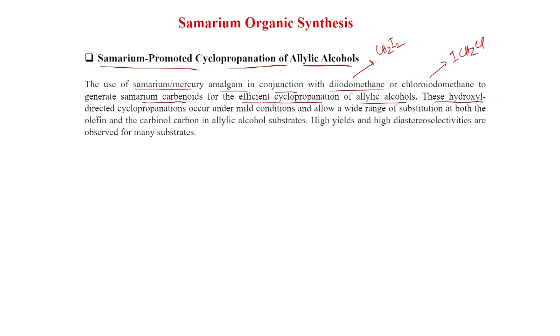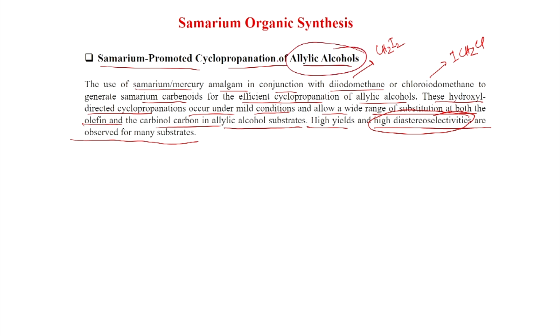These hydroxyl directed cyclopropanations occur under mild conditions and allow a wide range of substitution at both the olefin and the carbinol carbon in allylic alcohol substrates. High yields and high diastereoselectivities are observed for many substrates. So, this is also very important, the high diastereoselectivity that has been obtained for this cyclopropanation of allylic alcohols. So, that we will see also.